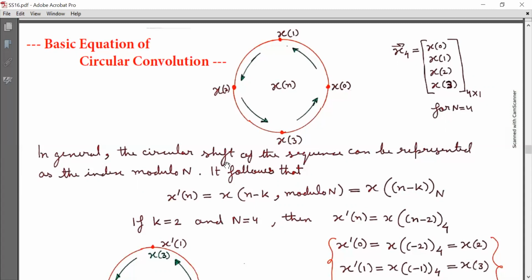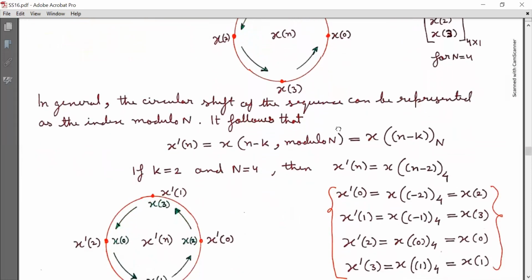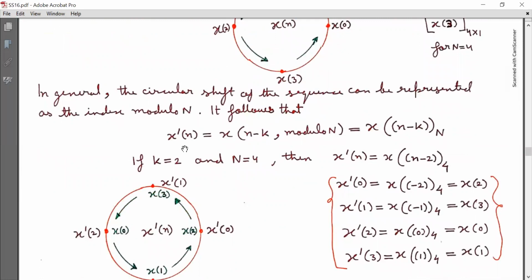In general, the circular shift of the sequence can be represented using the index modulo capital N. It follows that x dash[n] is equal to x[n minus k, modulo N].